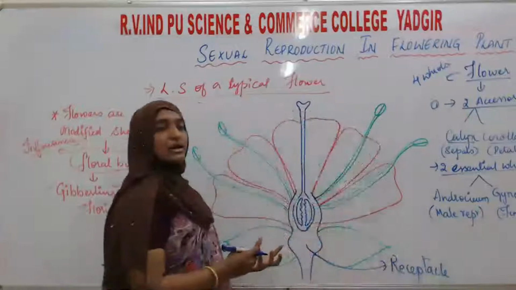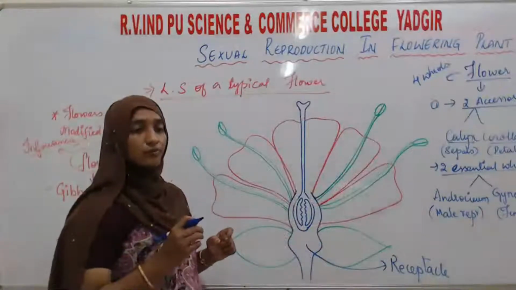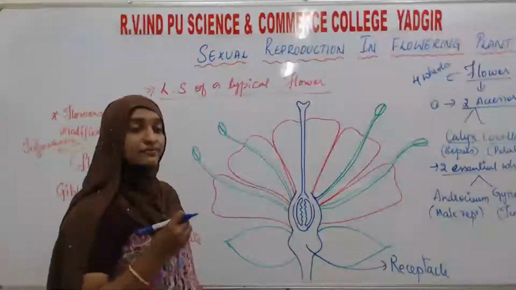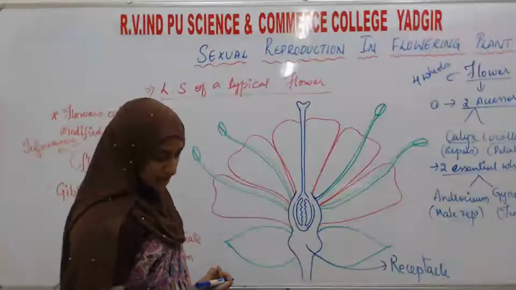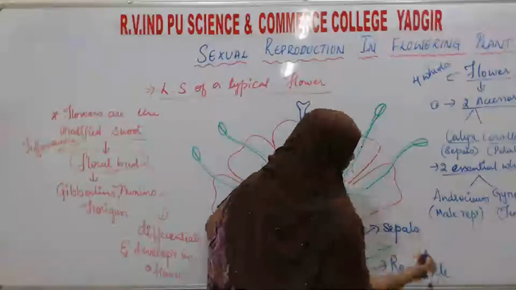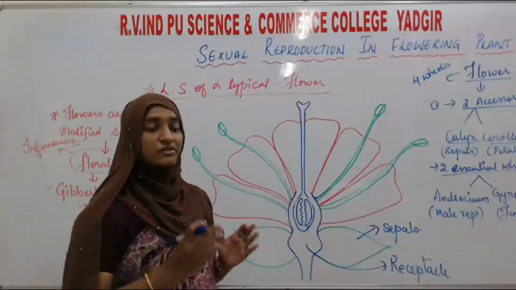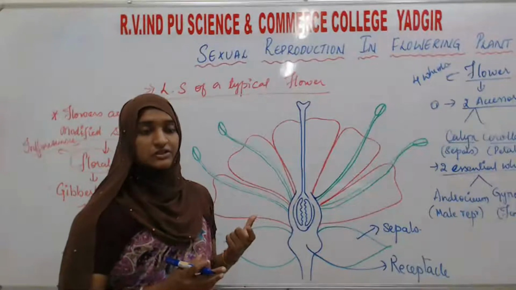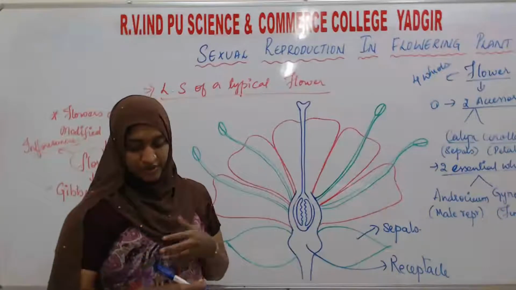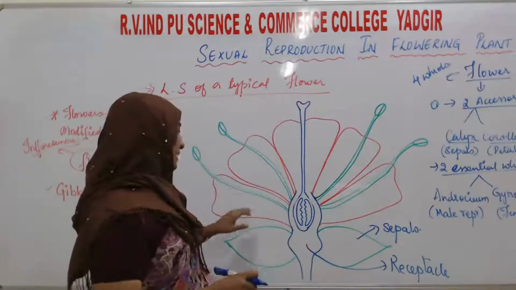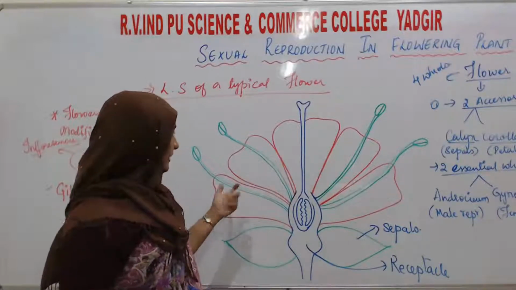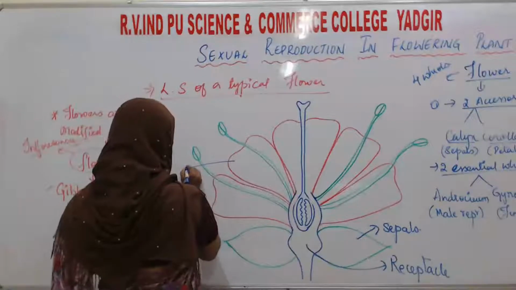On this receptacle there will be the presence of a green colored leafy structure, which is known as the sepals. This green colored leafy structure is going to support the development of a flower. Next, there will be the presence of petals. These are the red colored parts you can see in the flower. Those are the petals.